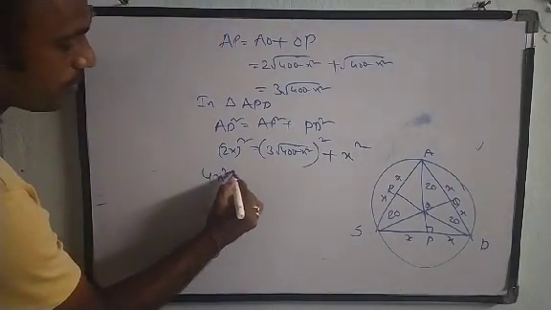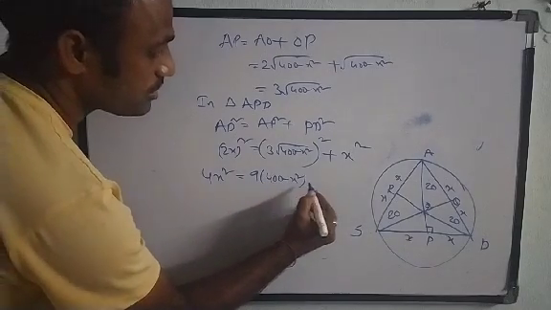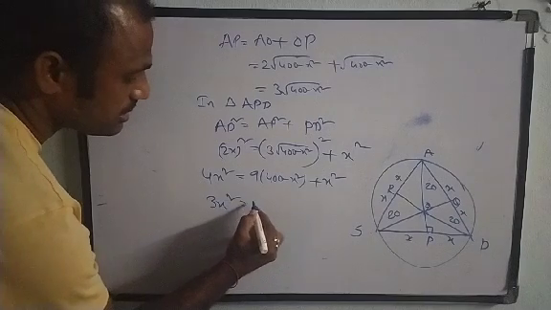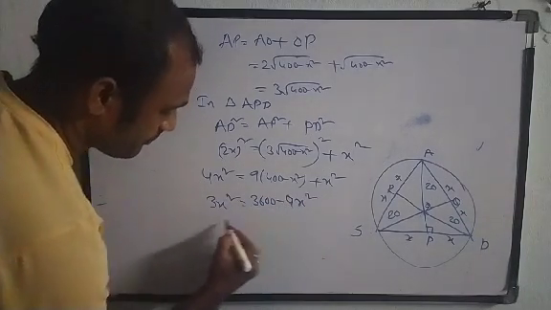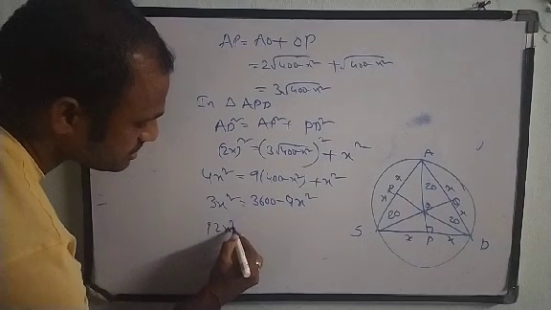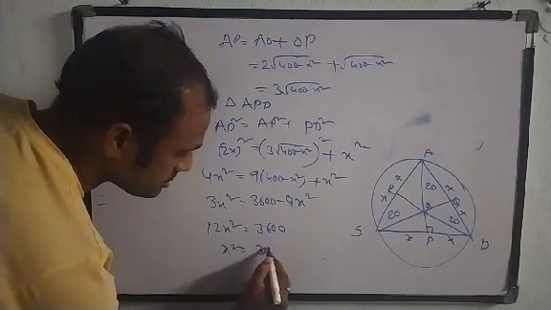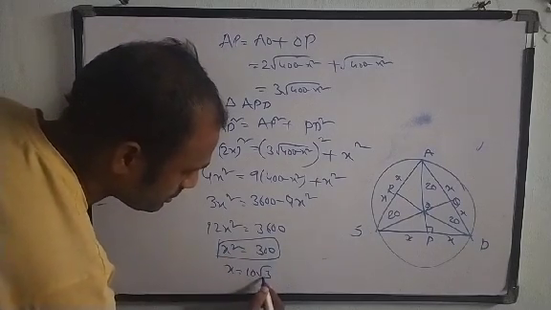So 4x square is equal to 9 into 400 minus x square plus x square. So 3x square is equal to 3600 minus 9x square. So 12x square is equal to 3600, x square is equal to 300. So x is equal to 10 root 3.